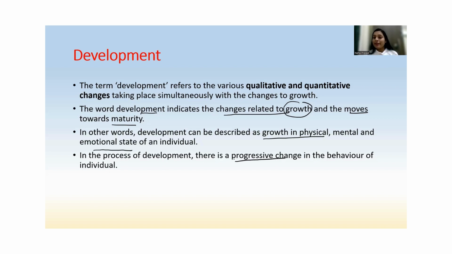There is a change in our behavior. Yes or no? In our childhood, during the age of 7 to 14, in our teenage, we act very immature, right? We take decisions very hastily. But over time, when we enter adulthood, we become conscious of our decisions. We become conscious of our behavior. Yes or no? So there is a progressive change in the behavior of an individual. So you understood what is growth, what is development.